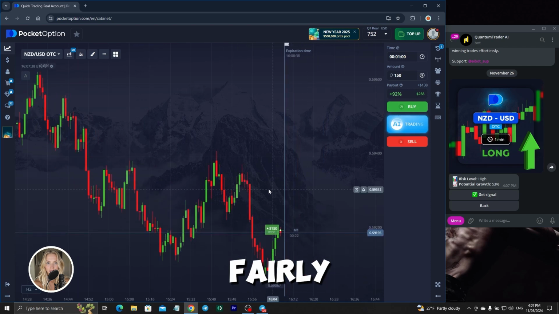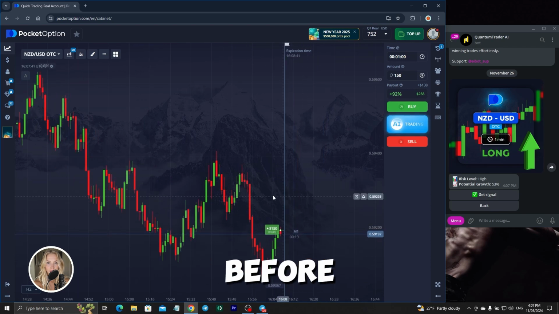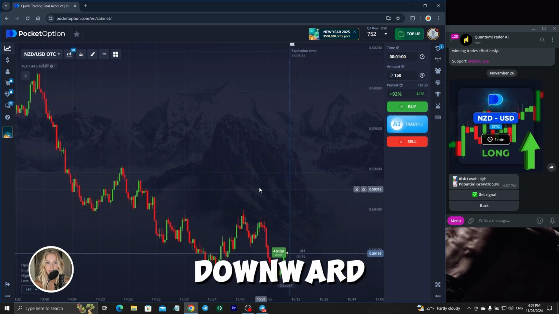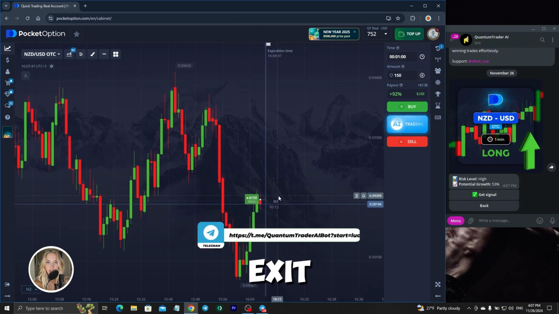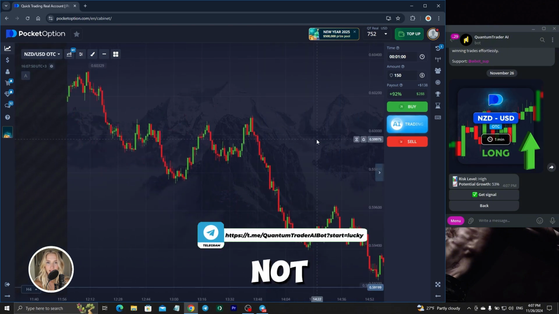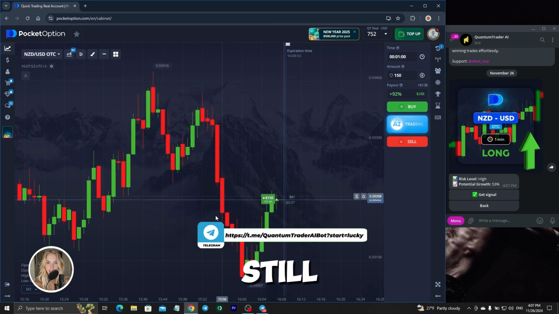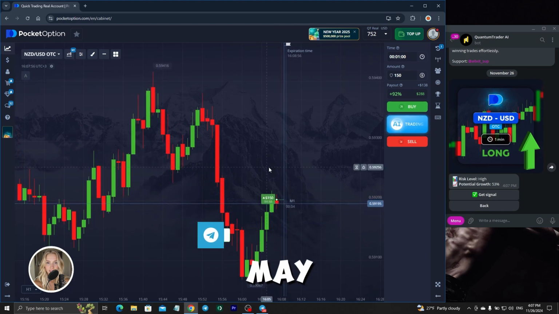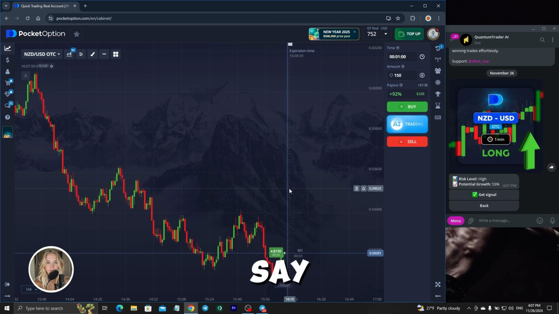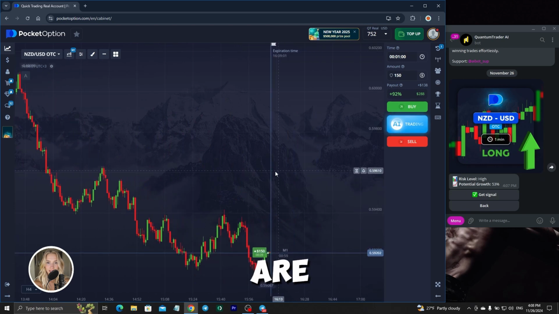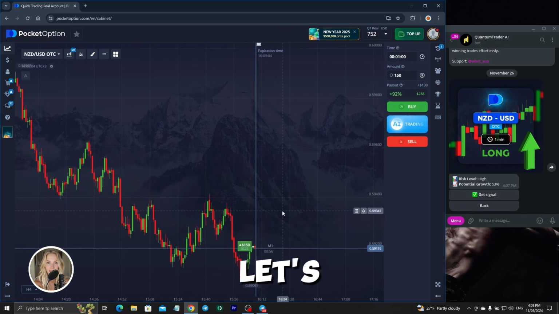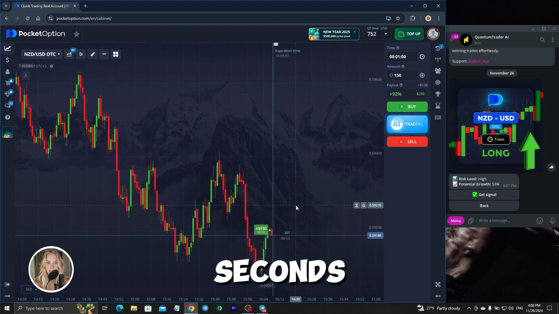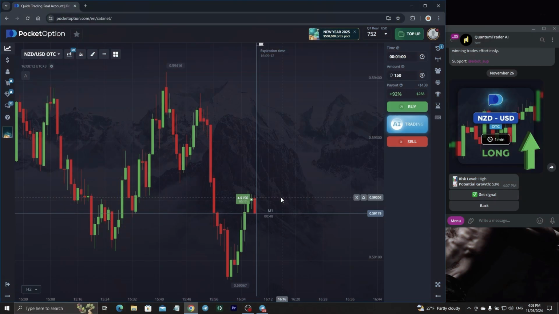We had a fairly strong impulsive downward trend before, but we also have a downward trend, and here we have already seen the exit to the top. But it was not so impulsive, but still, the downward trend dynamics may end, but as I say, the conditions for entry are very difficult. Let's see the result 20 seconds before completion.